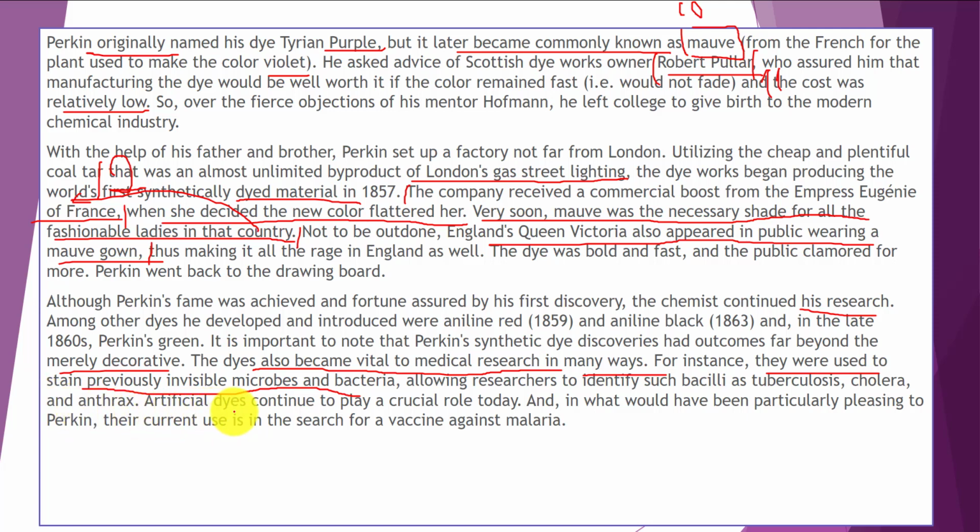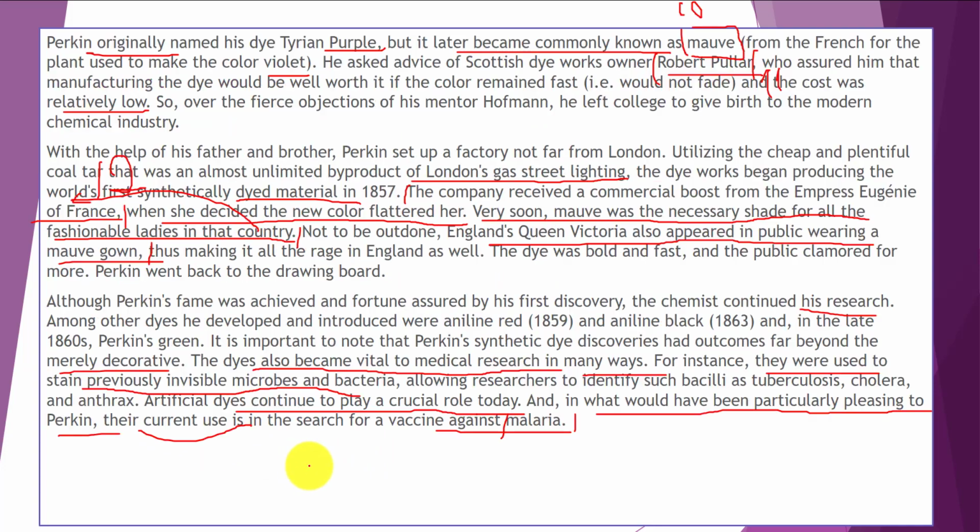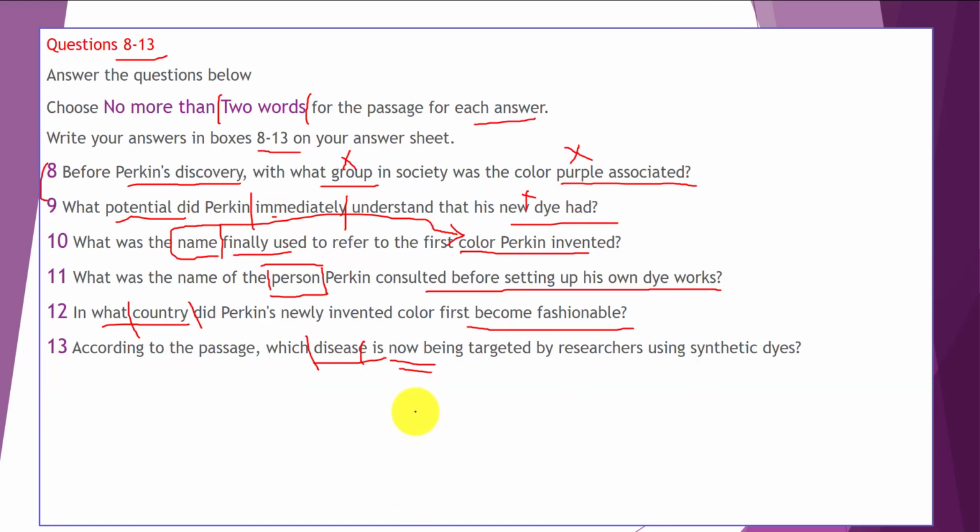Artificial dyes continue to play a crucial role today, and in what would have been particularly pleasing to Perkin, their current use is in the search for a vaccine against malaria. We have current use, which could be paraphrased with now, and the answer for question 13 is malaria.